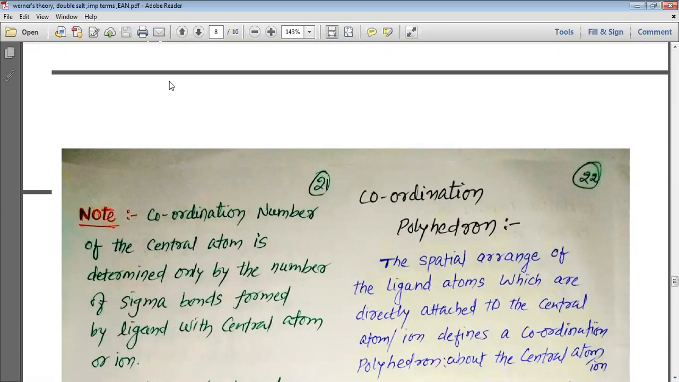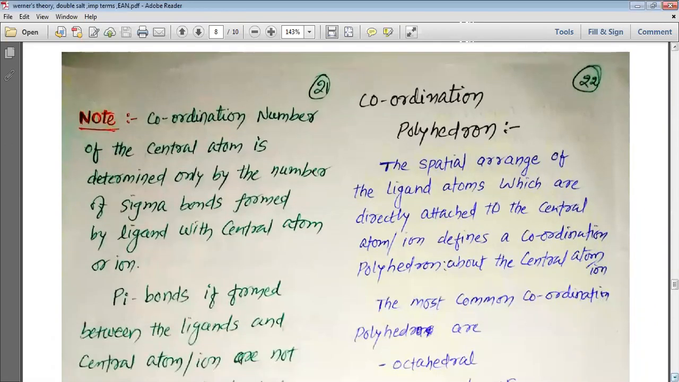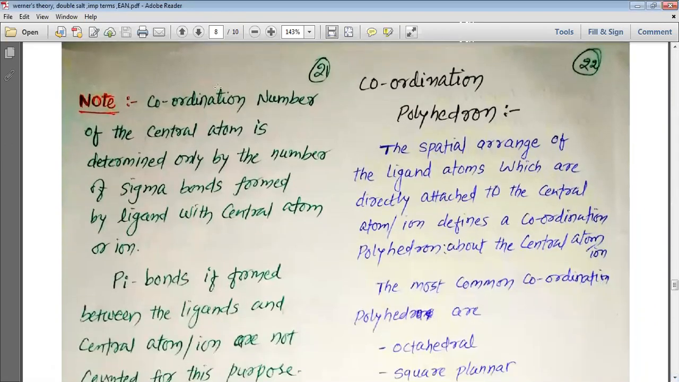The coordination number of the central atom, my dear students, is determined only by the number of sigma bonds and not by the number of pi bonds. So please remember this: the coordination number of the central atom is determined only by the sigma bonds formed by the ligand with the central atom.